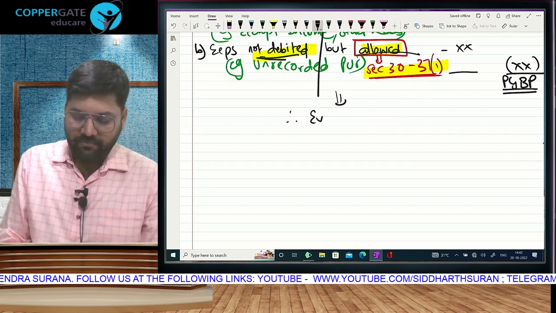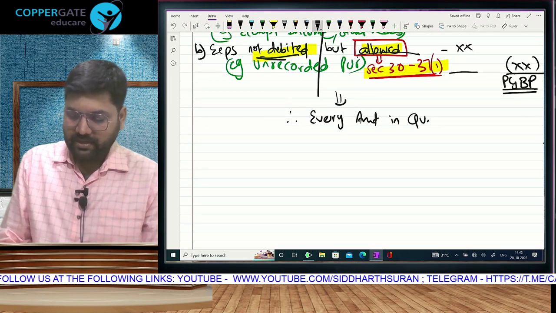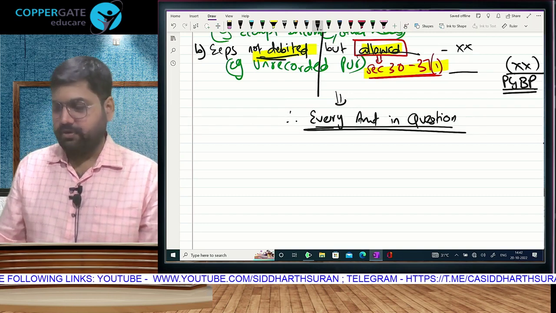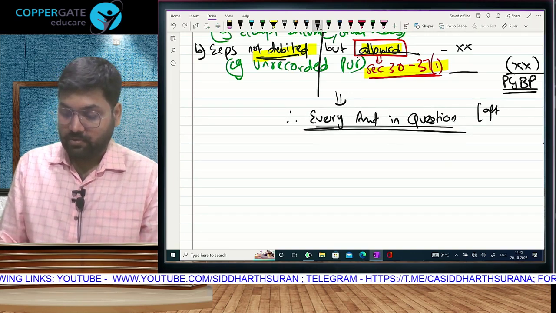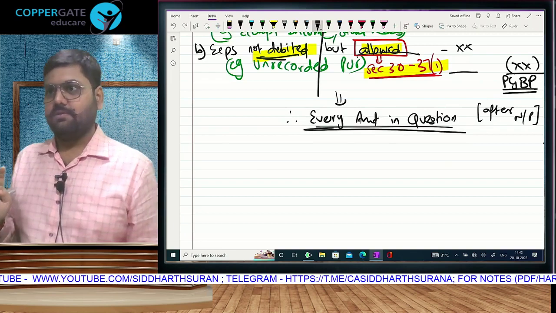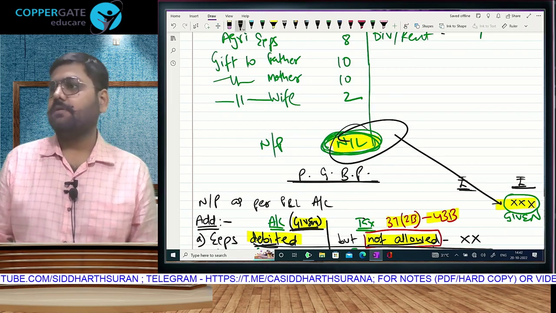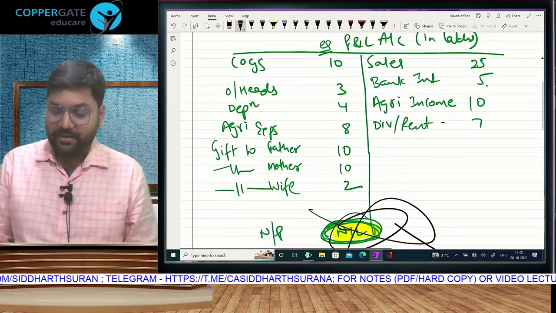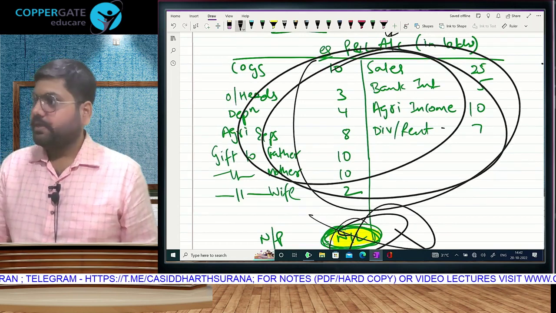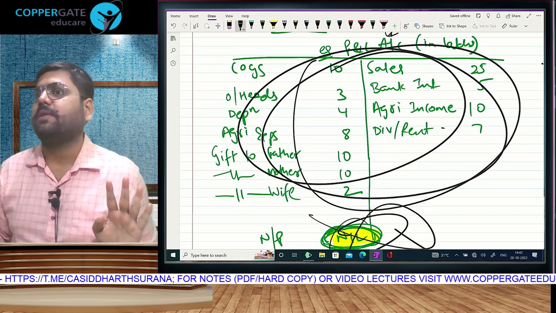Therefore, every amount in your question will give you which account? Profit and loss account. Every amount that is given to you in the question, but after the net profit. देखो, net profit का तो क्या करना है? Directly write in the outer column. That will give you the start. After net profit, matlab this figure will directly come here. When I am saying every amount in the question, I am talking about looking at these figures. Is that clear? What will you do with your net profit ka figure? Just write it as the starting point, net profit as per P&L.